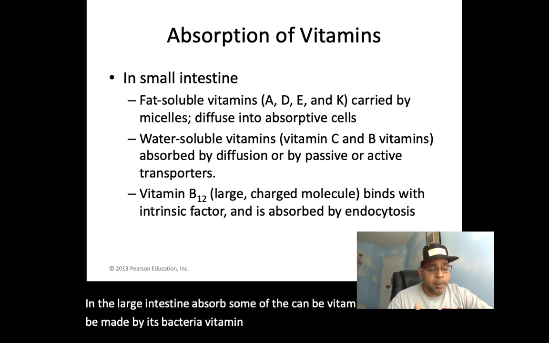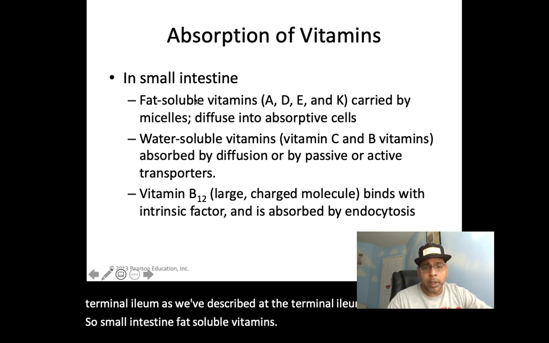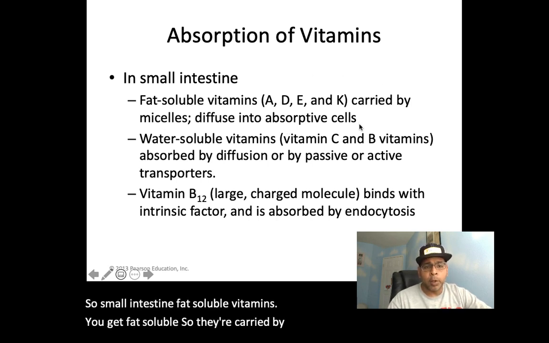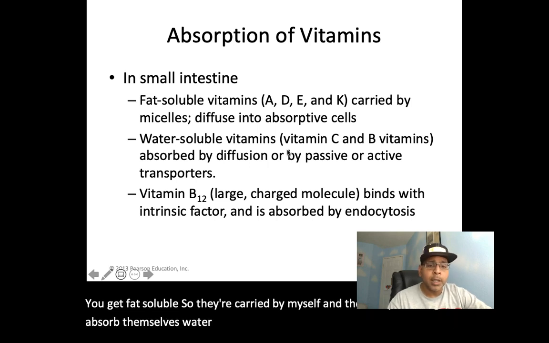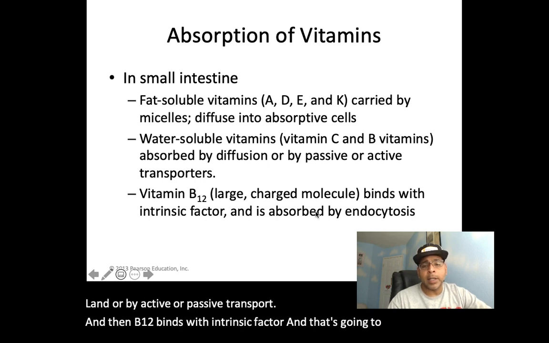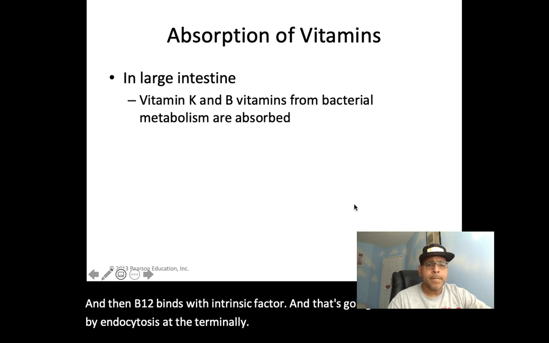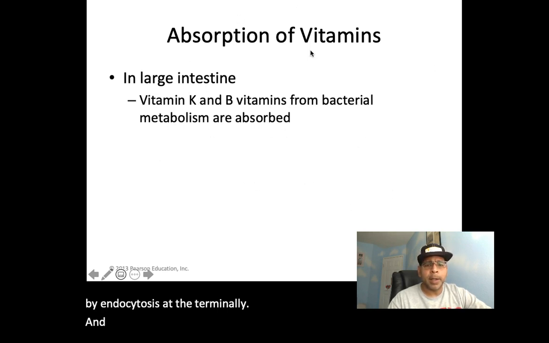Vitamin B12 and intrinsic factor are absorbed at the terminal ileum, as we've described. In the small intestine, fat-soluble vitamins are carried by micelles, and then they diffuse into absorptive cells. Water-soluble vitamins are absorbed by diffusion and or by active or passive transport. And then B12 binds with intrinsic factor, and that's going to be absorbed by endocytosis at the terminal ileum. And then the large intestine we talked about there.